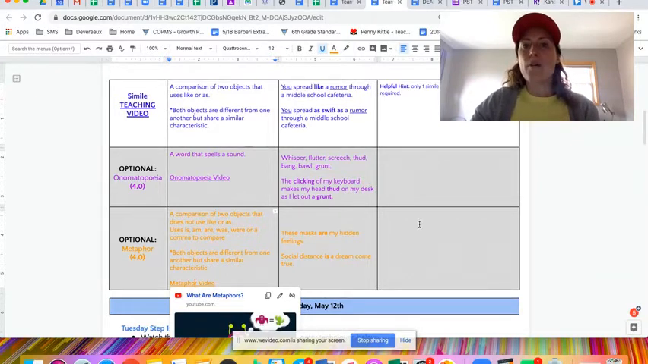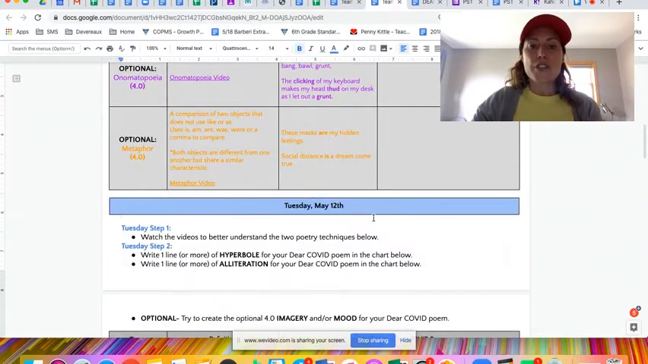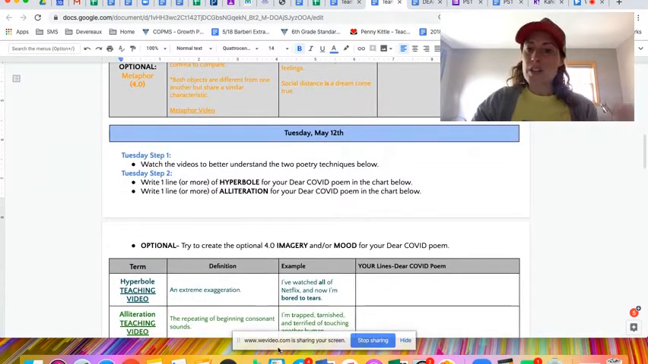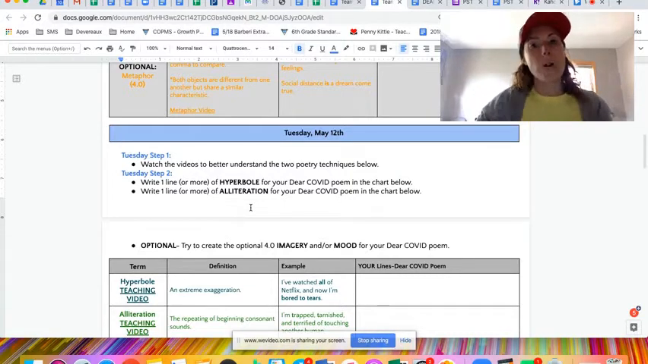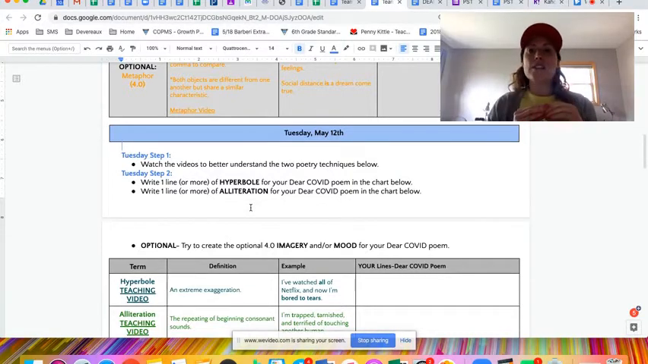Again, those grayed out ones are optional. Those you'll see later on are in the 3.5, 4.0 portion of the rubric to get an even higher score on this assessment. All right. For Tuesday, you're going to, again, watch the videos, and then you're doing hyperbole and alliteration for your My COVID poem. So just like we did with compare and contrast, we're trying to break into small chunks each piece of this so it's not too overwhelming, and then you're just kind of putting it all together at the end.